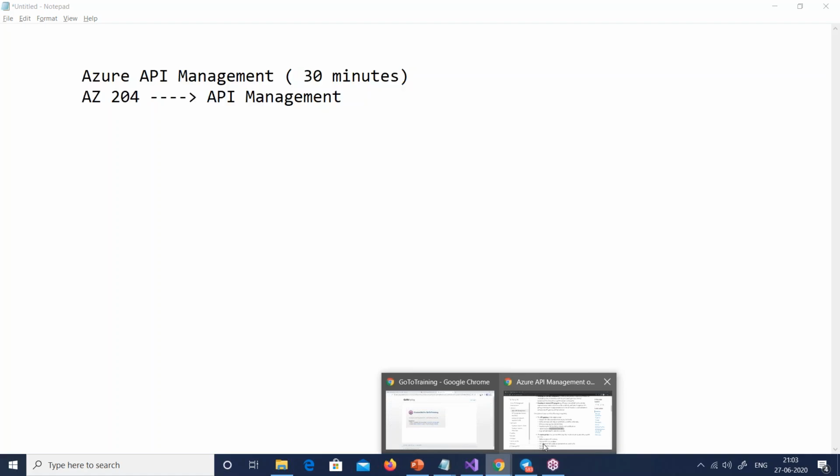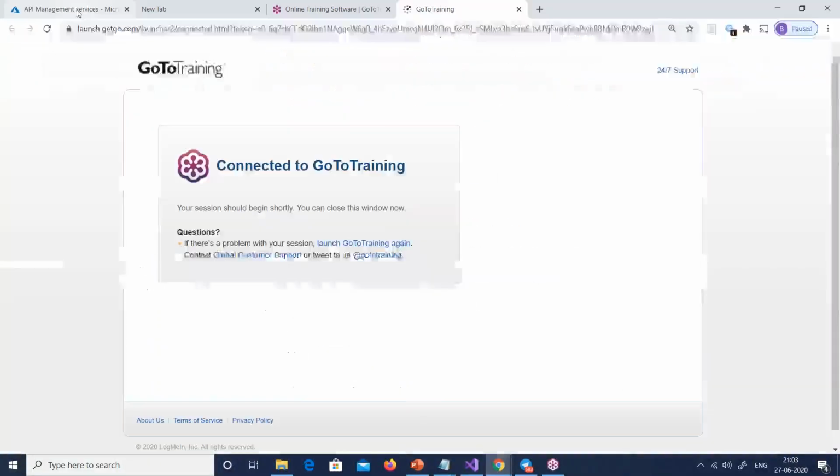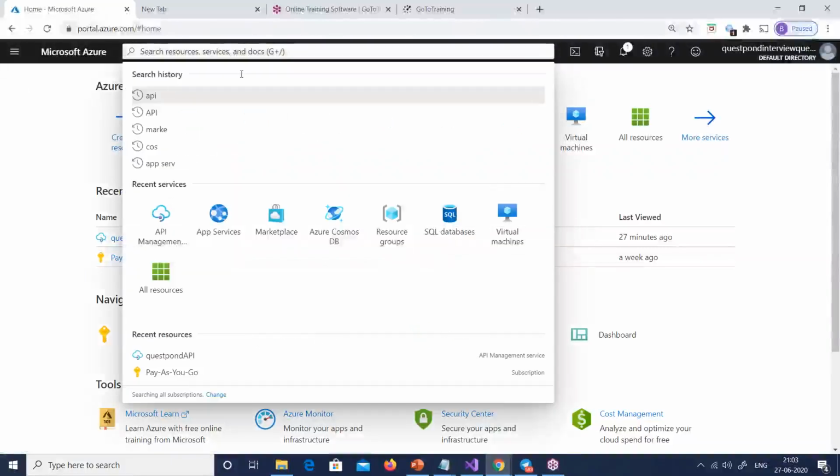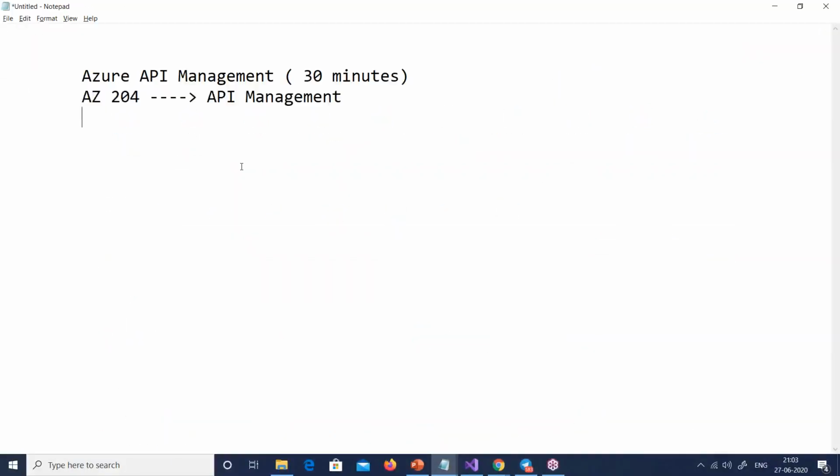Now, if you go to your Azure portal, so here is my Azure portal. The first thing, what exactly is this API management? Also, let me chalk down a syllabus, at least what I will take in this 30 minutes. First thing, what is this Azure API-M? What does it do? I'll be calling it API-M. Everyone calls it API-M, right? Second, I will talk about the architecture of Azure API-M.